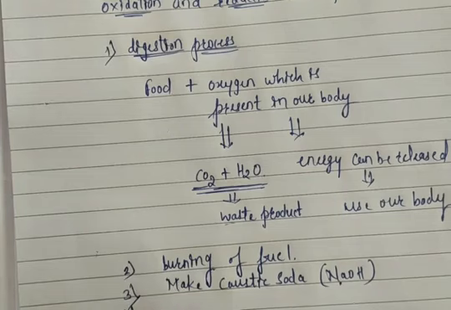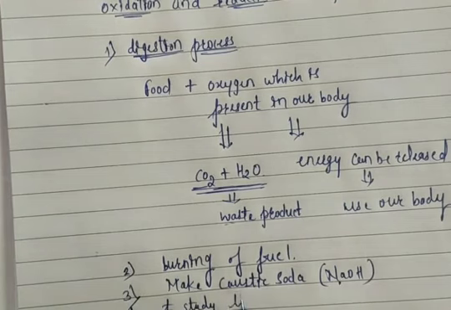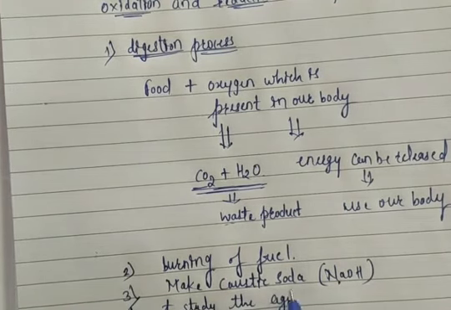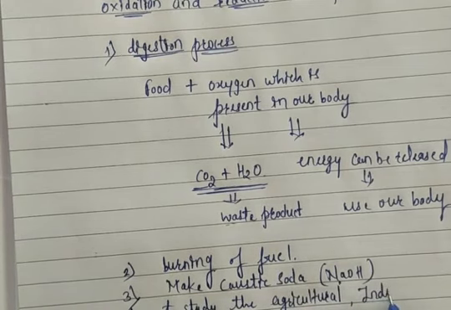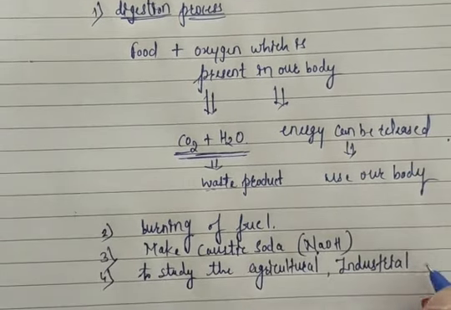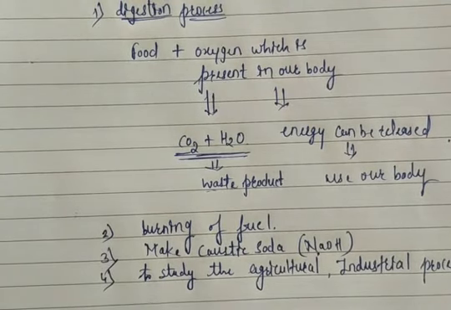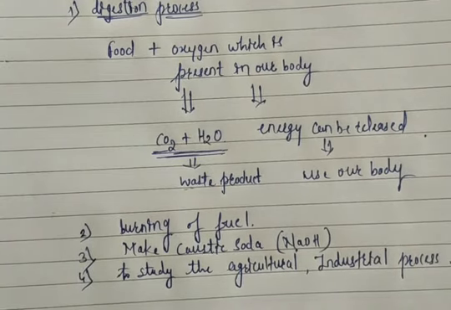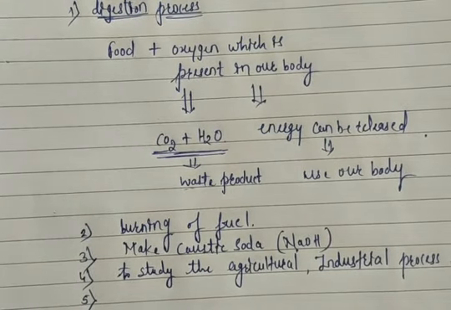Along with that, to study the agricultural and industrial processes we can use redox reaction. To study the agriculture and industrial process, again we are using redox reaction.